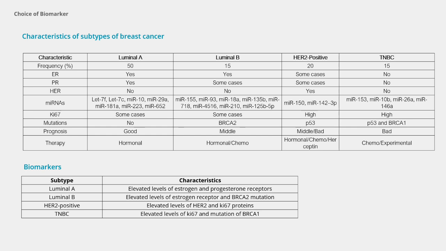On the other hand, triple-negative breast cancer, TNBC, is distinguished by elevated levels of Ki67 and the presence of BRCA1 mutations, contributing to its high proliferation rate and challenging treatment options due to the lack of targeted therapies for hormone receptors and HER2. These distinct molecular profiles underscore the importance of precise subtype classification for tailored treatment approaches in breast cancer management. When developing a multiplex assay, the goal is to detect all nucleic acids or proteins using a single assay. However, in our case, we encounter both nucleic acids and proteins as potential biomarkers.